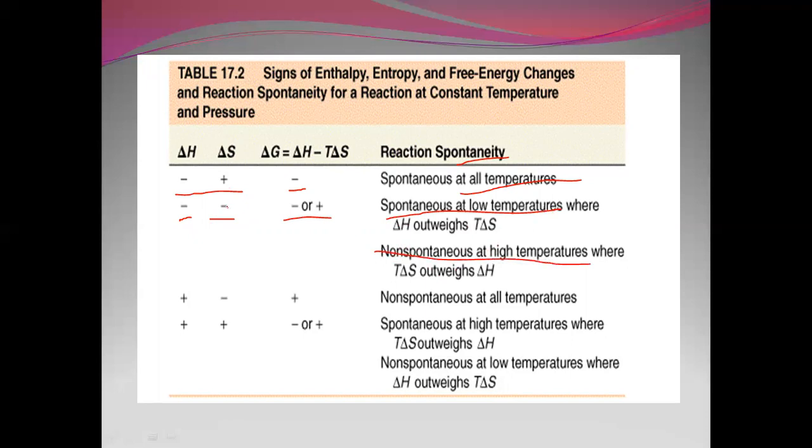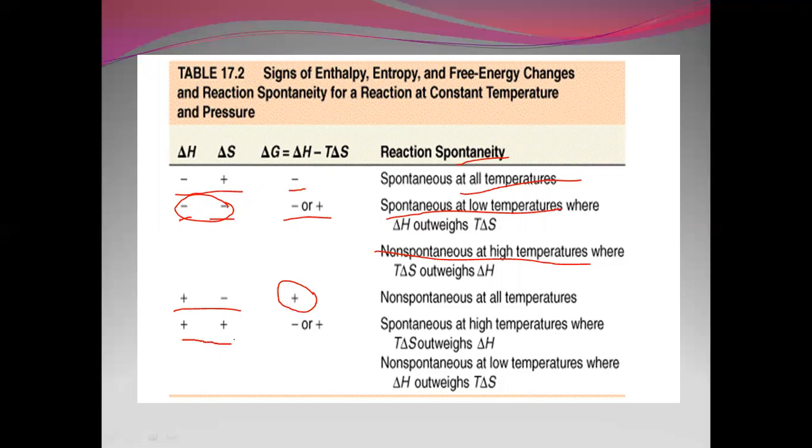Next, when delta H is positive and delta S is negative, delta G is always positive. That means the reaction is non-spontaneous at all temperatures. That is, it is a non-spontaneous reaction.